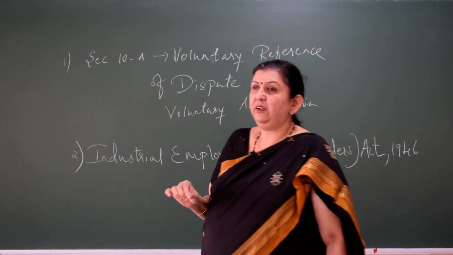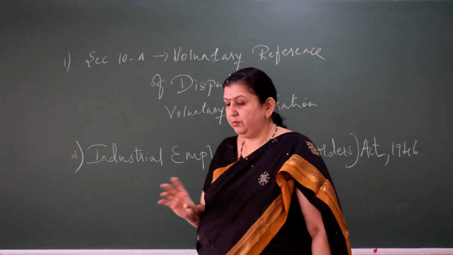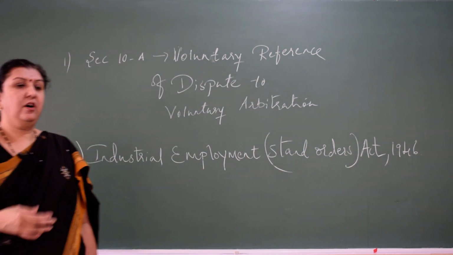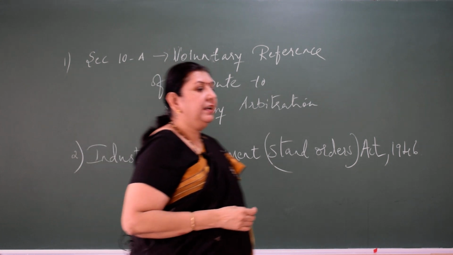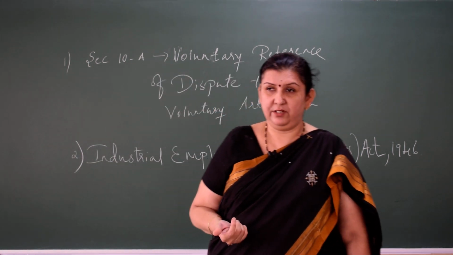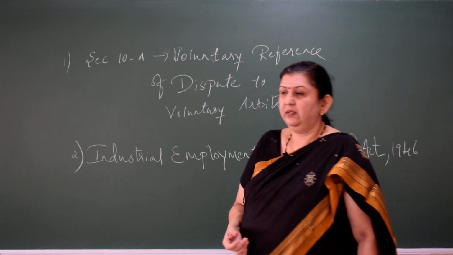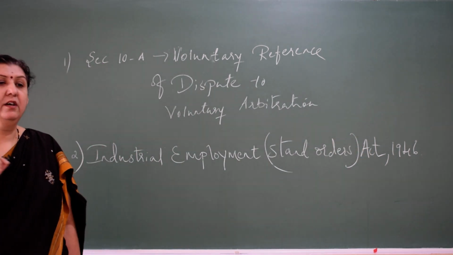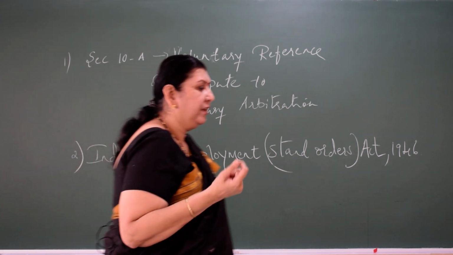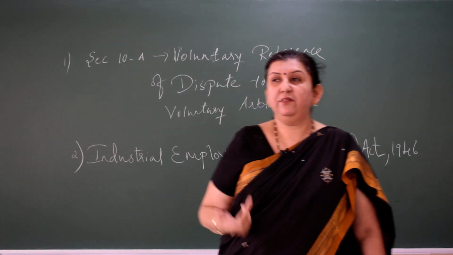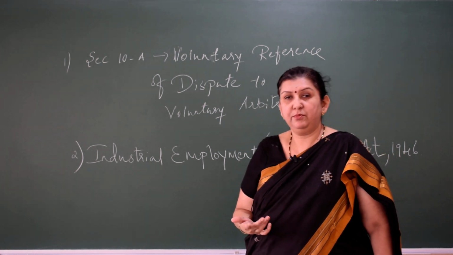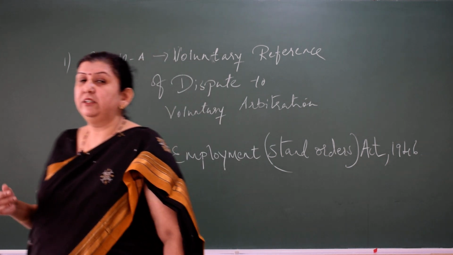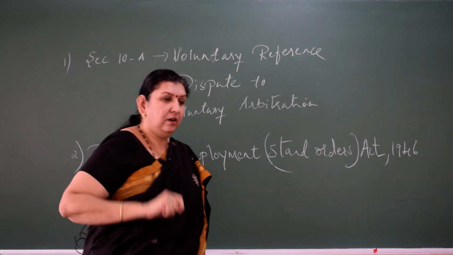And the certifying officer may call for objections. So, once he goes through those standing orders, or the rules and regulations, he may ask for objections by giving a notice. From the date of submitting the standing orders to the certifying officer, within 15 days he may call for the objections and hear them, and after hearing those objections he has the power to certify those standing orders.